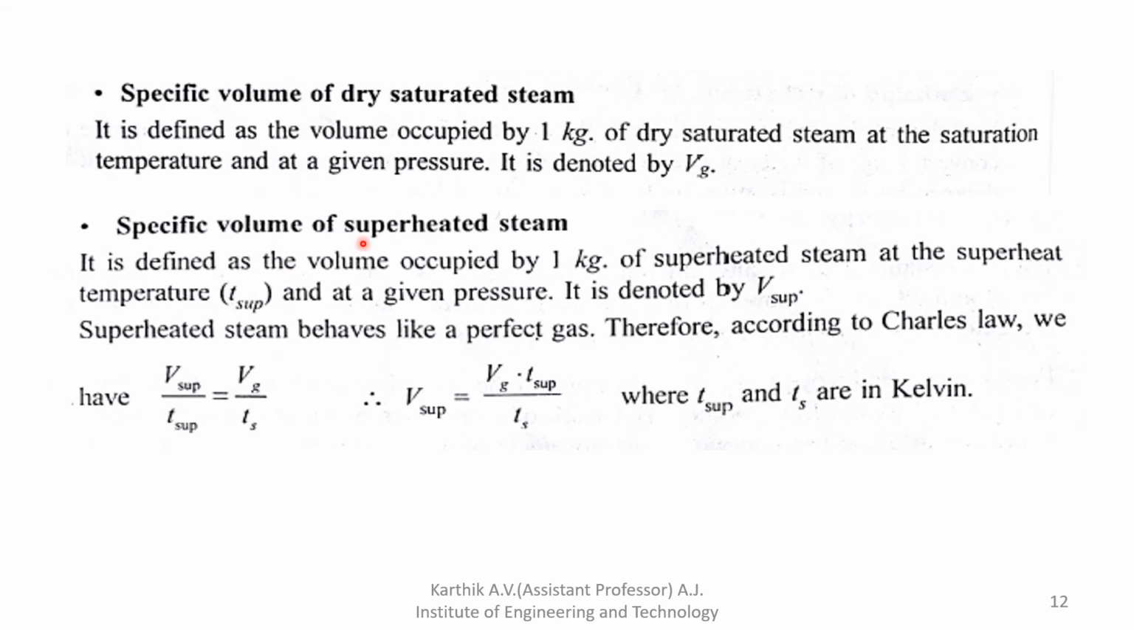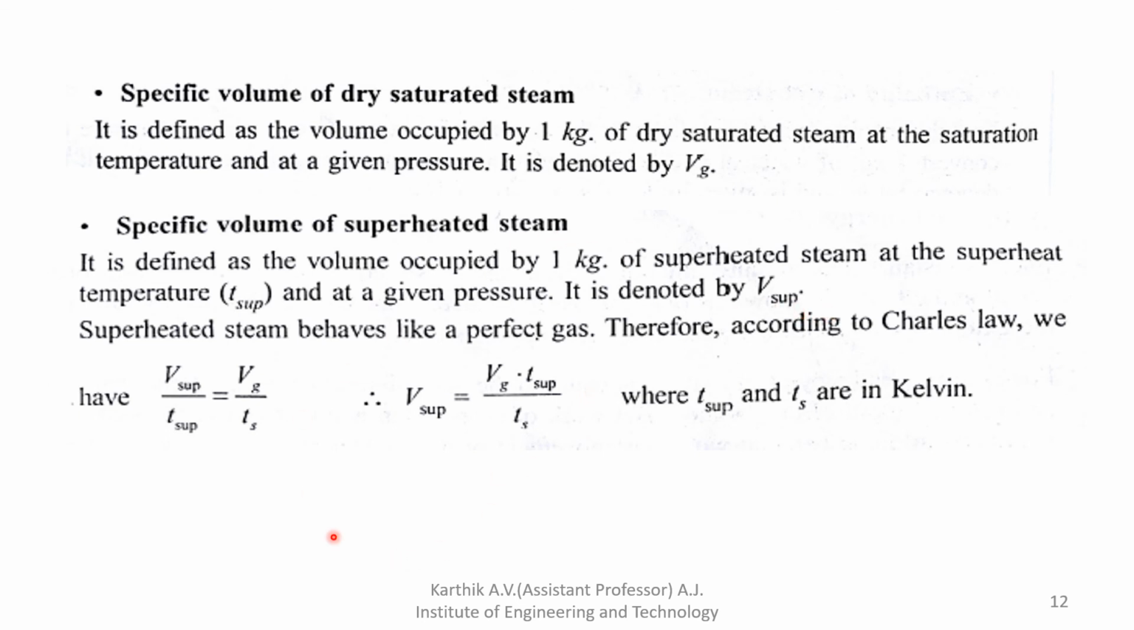Then, specific volume of superheated steam. How to calculate the specific volume of superheated steam? It is defined as the volume occupied by 1 kg of superheated steam at a superheated temperature and at a given pressure. It is denoted by V superheated.